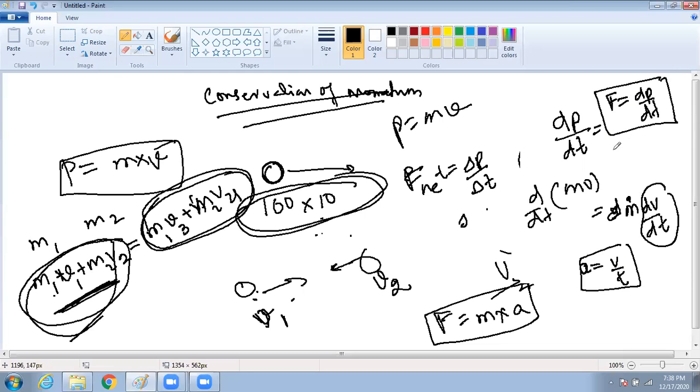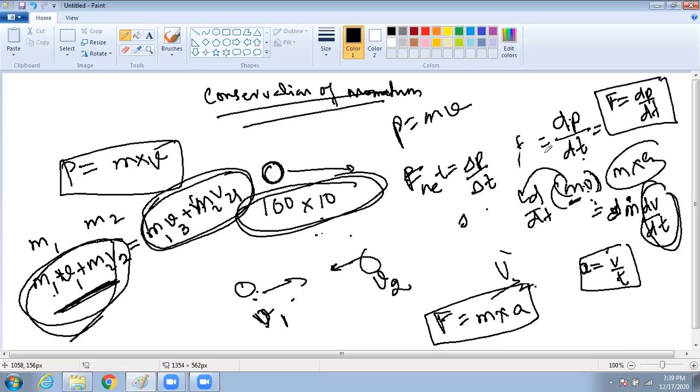If somebody asks you how, you say dP by dt. What is P? P is mv. M is constant, so it comes out. So dv by dt, we know, is the rate of change of velocity per unit time, which is acceleration. Now we got this quantity to be acceleration. We know force equals mass into acceleration. Hence, dP by dt is equal to force. Clear or not?